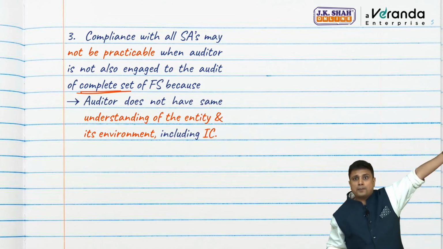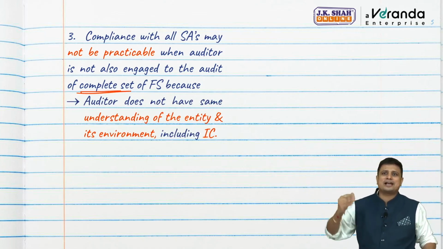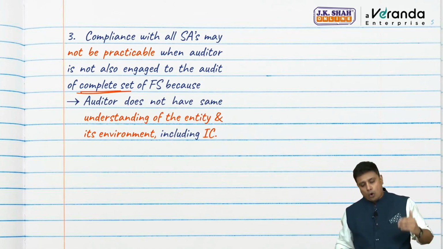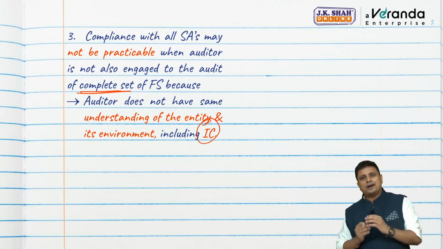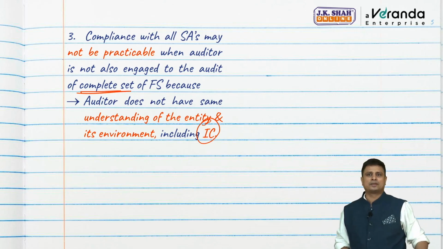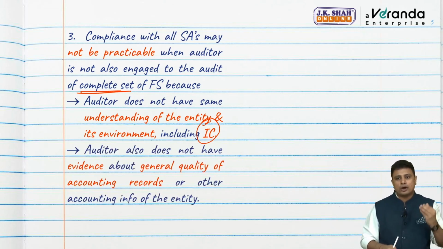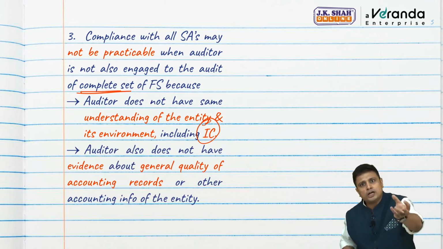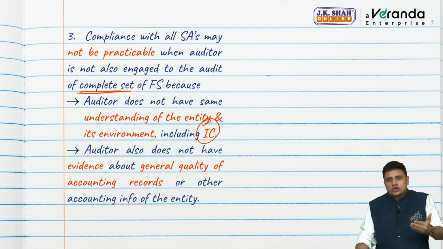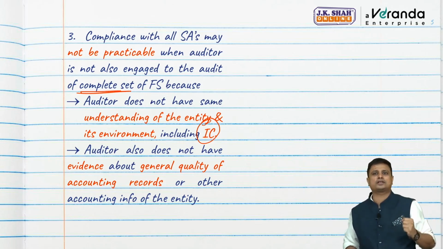If I am auditing complete set of financial statement, I will apply my whole of SA 315, obtain understanding of the whole entity and its environment. Also, the company's internal control. But now when I'm auditing single financial statement, I may not have the same level of understanding. Forget about the level of understanding, I may not have evidence. I may not have evidence about the general quality of the accounting records. I am not sure whether the accounting records are reliable or not because I do not have that evidence, because I am not auditor of the complete set of financial statement.